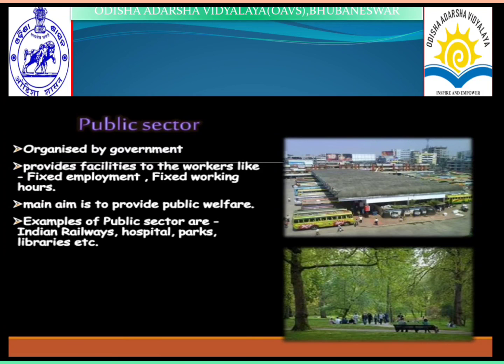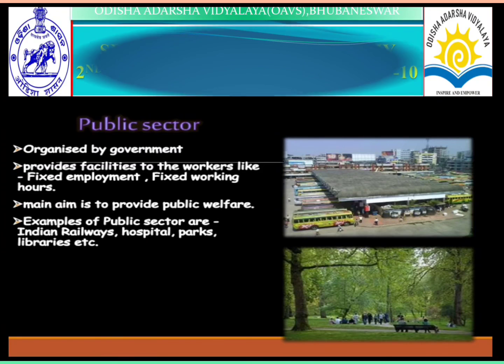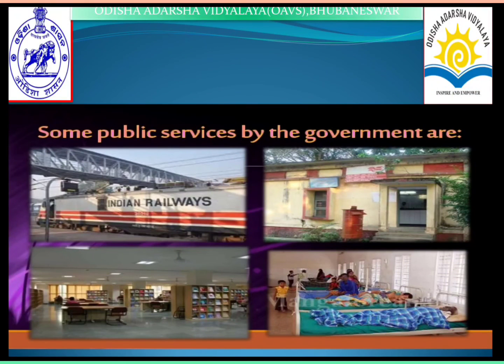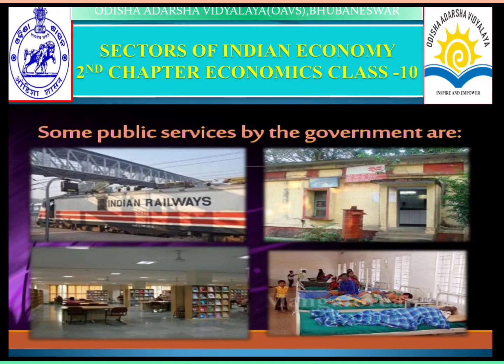Examples of public sectors are Indian Railways, hospitals, parks, libraries, etc. Next, some public services by the government: these are the Indian Railways, the IT sector, hospitals and the post office. These are the public sectors.